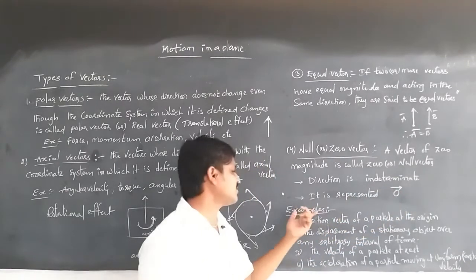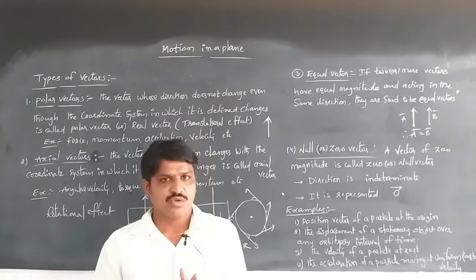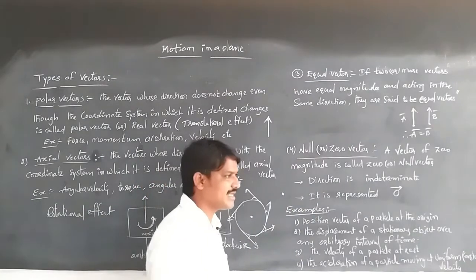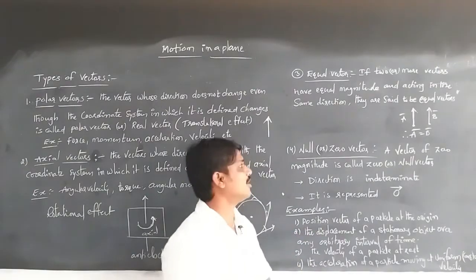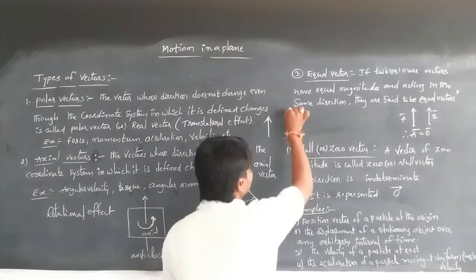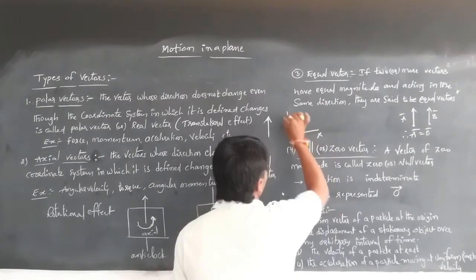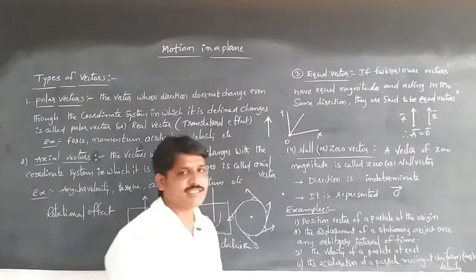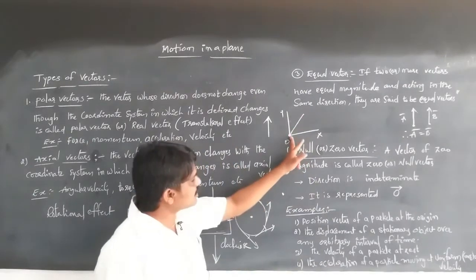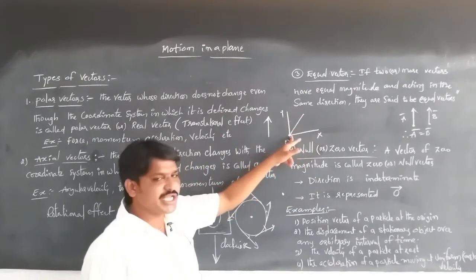Next, the examples to understand the null or zero vector. One example is the position vector of a particle at the origin. If the particle is represented between the x and y axes and it is at the origin, there is no specified direction for the origin.